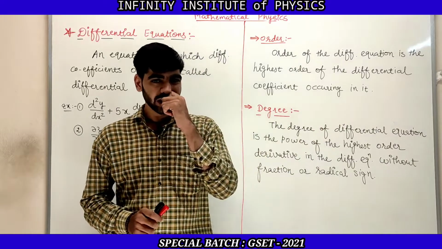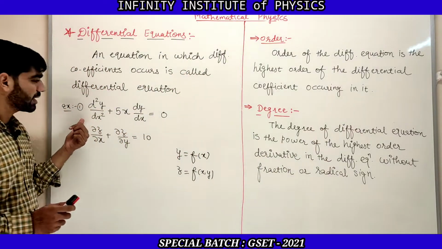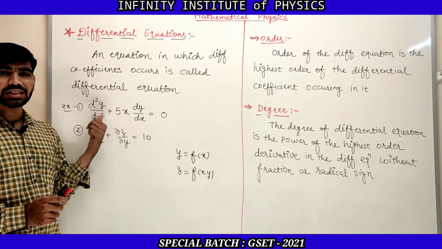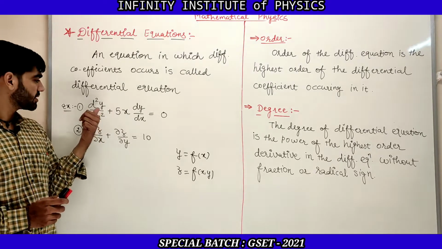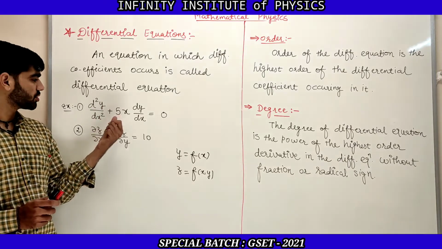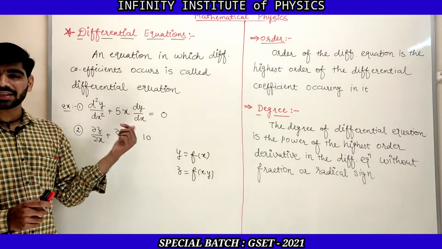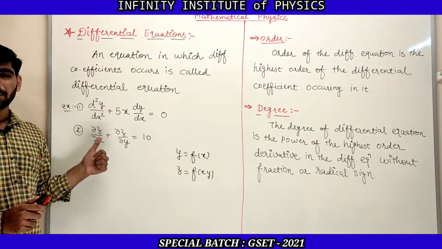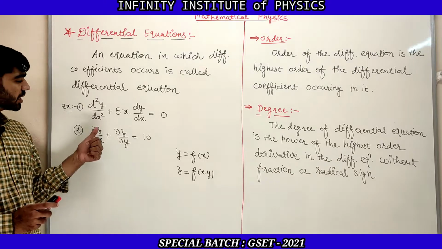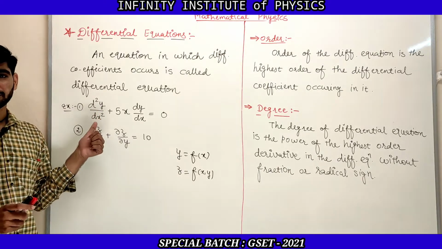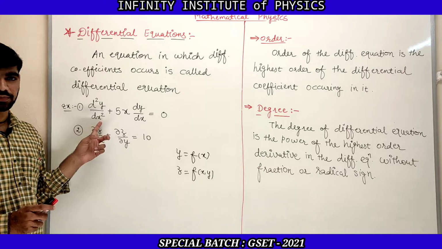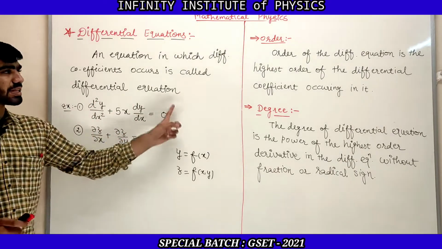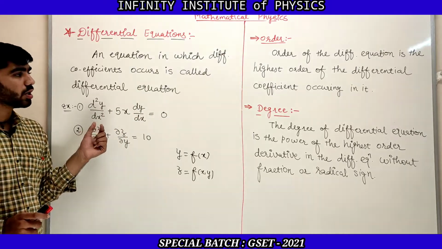That means, suppose we take example number 1 again, d square y by dx square, this is second order differentiation. This is the term with second order differentiation. Then we have dy by dx, that is first order differentiation. So now in this equation you can find d square y by dx square, that is the differential coefficient with the highest order, because this is the second order derivative, and so the order of this equation will be 2.